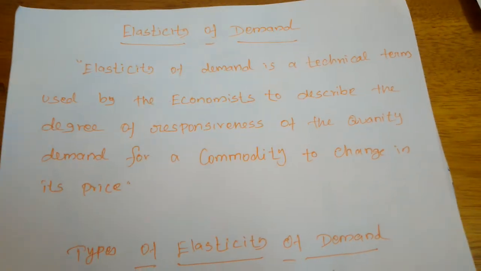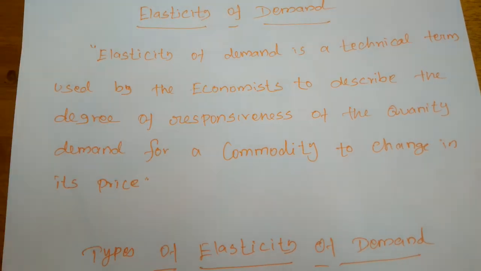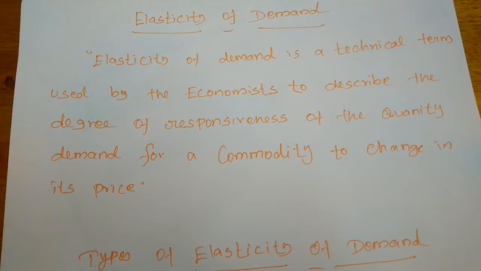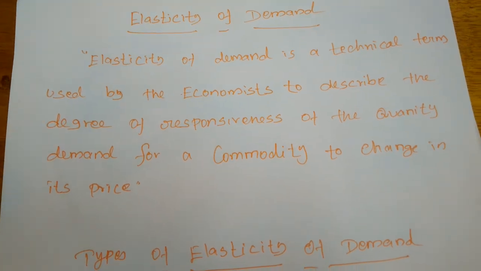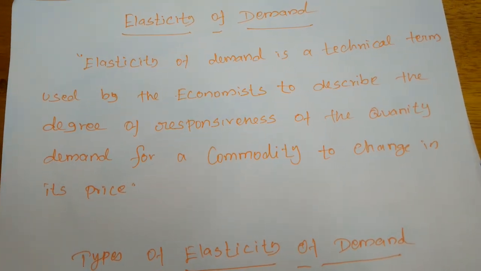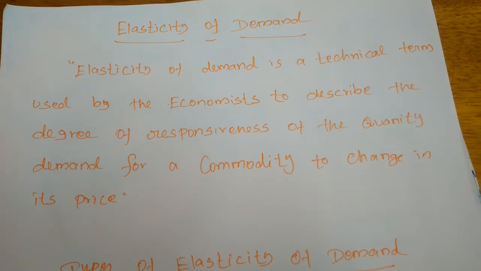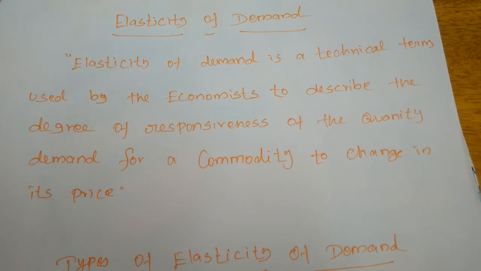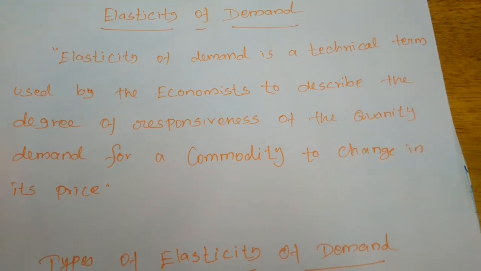But some people will avoid consuming a commodity even if there is a little difference in price level. So the degree of responsiveness of the quantity demanded to a change in price is explained by the elasticity of demand.